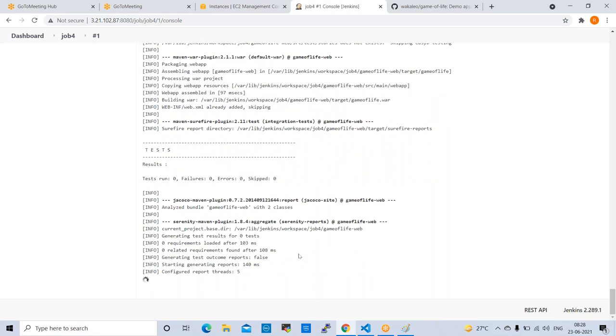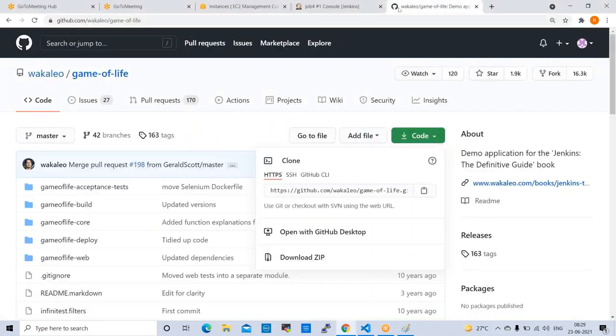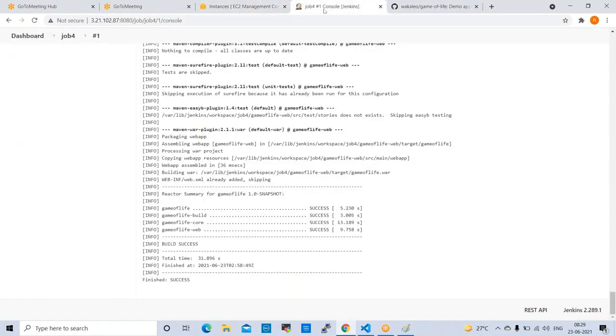What happens if you won't mention goals? Goals means basically those are Maven goals. Clean, first goal we give. What will happen here? When we run the build, if any build is available with the same name, that will be cleaned up.